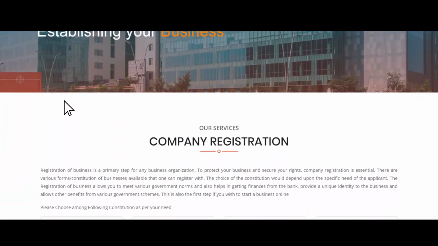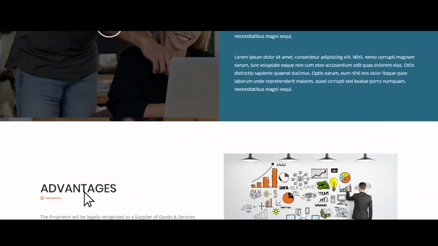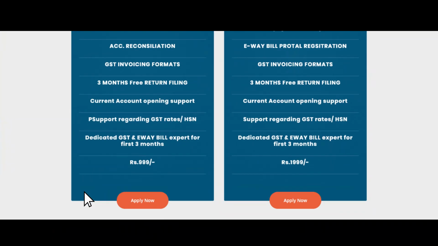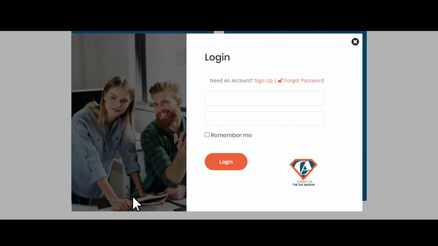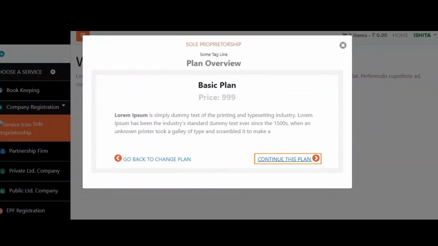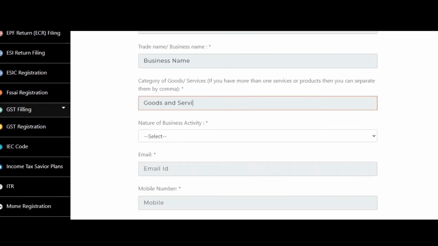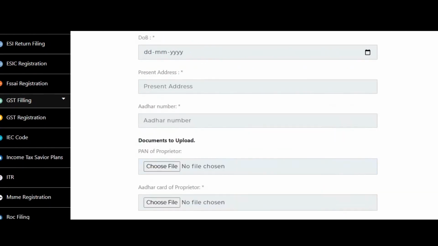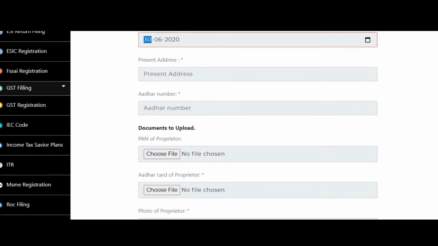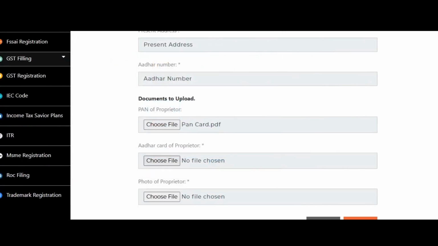At Super CA, we provide you a convenient platform to register for sole proprietorship registration by doing the following steps. Choose the plan. Log into our self-help portal. Click on Continue. Fill the basic information about business. Fill the basic information about applicant and upload the PAN card, Aadhaar card, and passport size photograph.